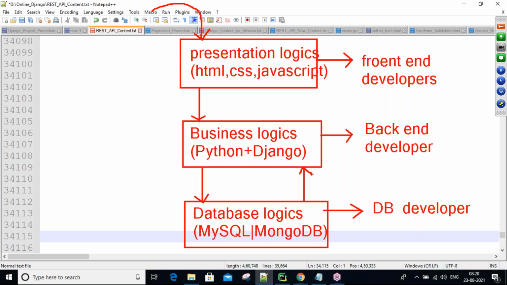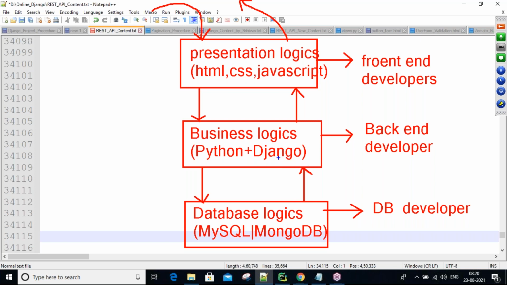Now the business code gives the confirmation back to the presentation, a message like your registration was done successfully. This message is understood by the users, the people who are trying to register, and they get the response back that their registration was done successfully. Okay, guys. So now in Django, you are going to learn this right now.